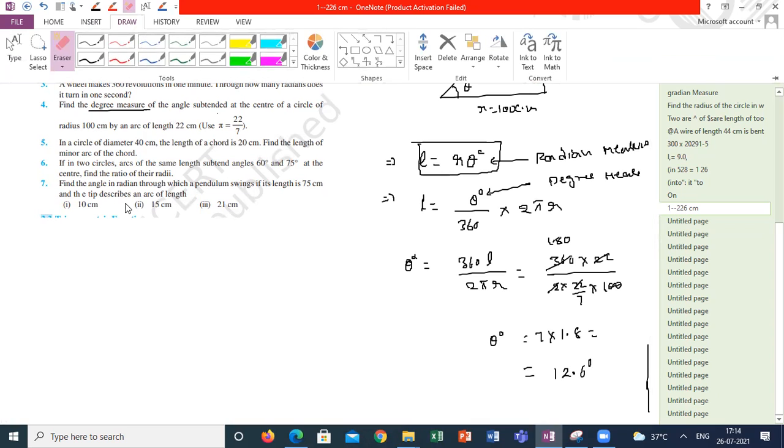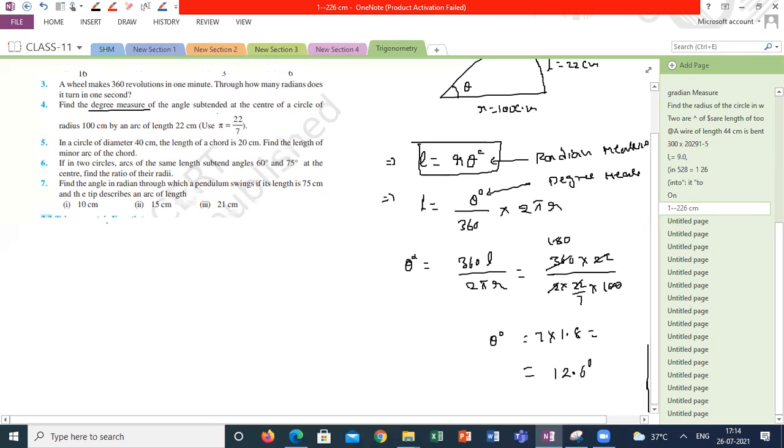Same question, asking to find the radian measure of the angle. Sir, theta is L by R. Theta is equal to L by R, where L is 22 and R is 100. 11 by 10, the answer is 1.1. No, sir, 0.22. 0.22 radians.